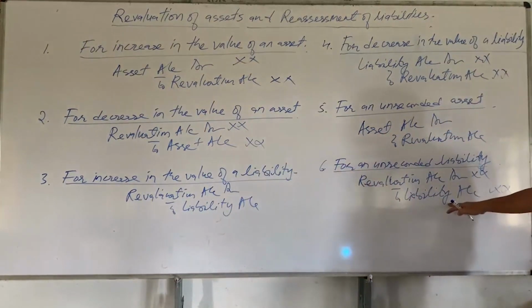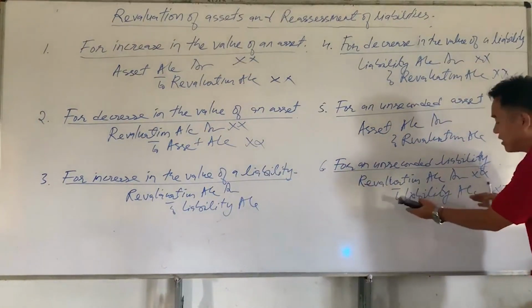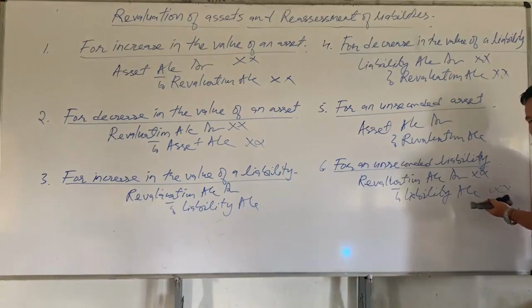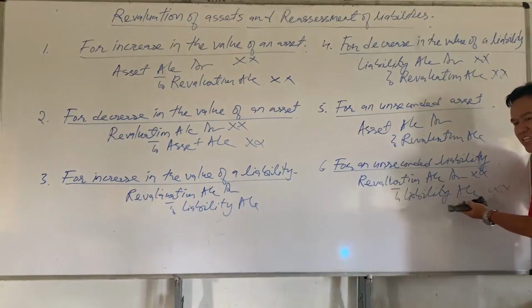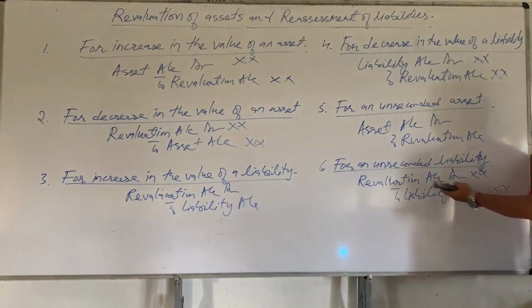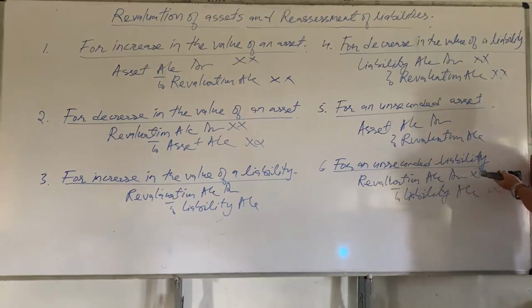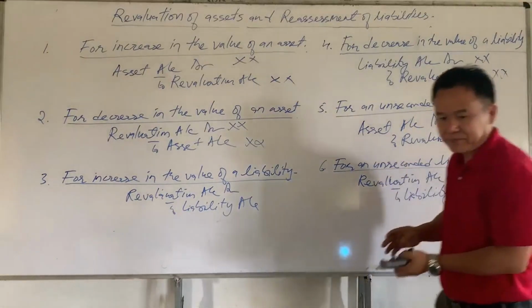If we record the unrecorded liability, then the liability will be increased. If liability increases, it should be credited, whereas revaluation account is debited here because there is a loss on account of increase in the value of liability. Okay?